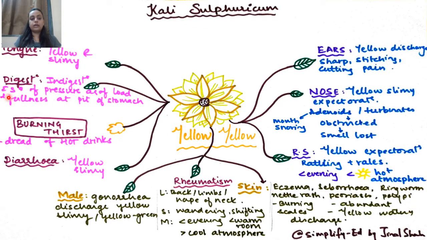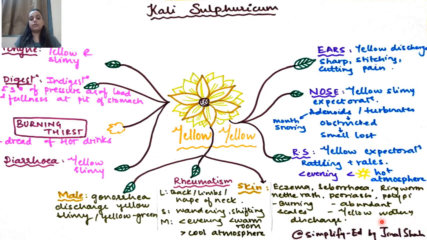Next we go on to other parts, that is male. We have gonorrhea discharge, which will obviously be yellow and slimy, so that part is done. Then we have skin complaint, which again has a slightly yellow component to it, in that the scales will have yellow color to it. It's going to be watery.